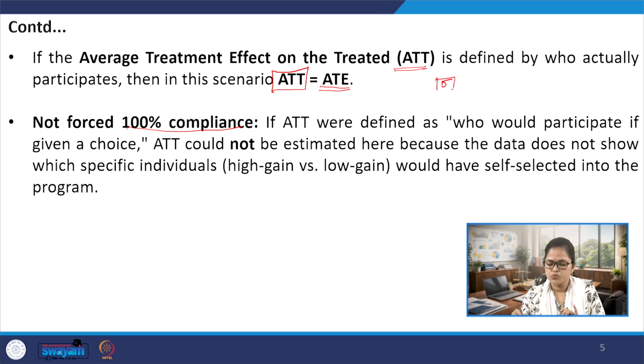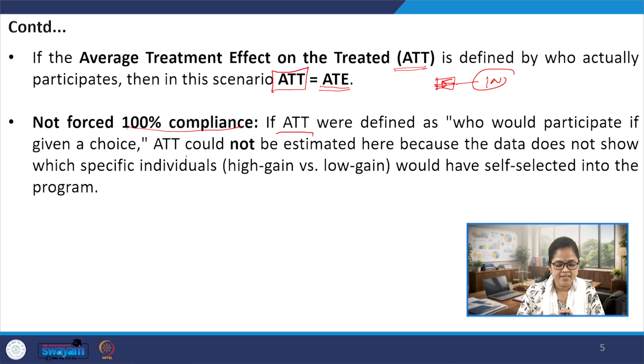Out of these individuals who are participating right now, this is 100%, it may be because of compulsions. But if they were given a choice, that it is up to you whether to participate in this job training program or not, then the average treatment effect on the treated can be defined in other ways.